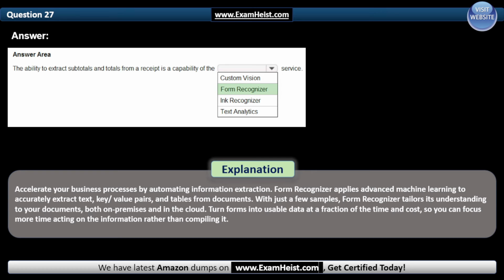Accelerate your business process by automating information extraction. Form Recognizer applies advanced machine learning to accurately extract text, key value pairs, and tables from documents with just a few samples. Form Recognizer tailors its understanding to your documents both on premises and in the cloud. Turn forms into usable data at a fraction of the time and cost, so you can focus more time acting on the information rather than compiling it.